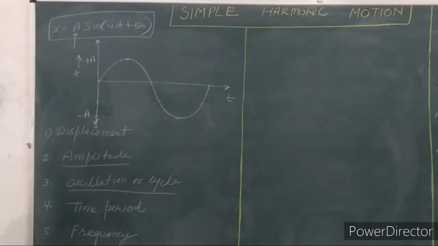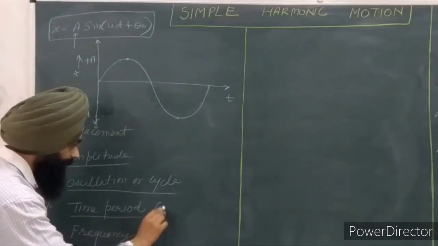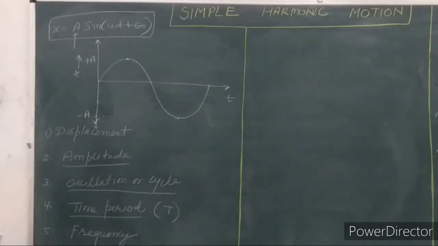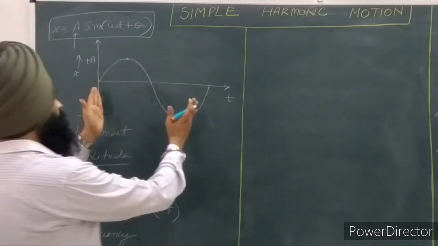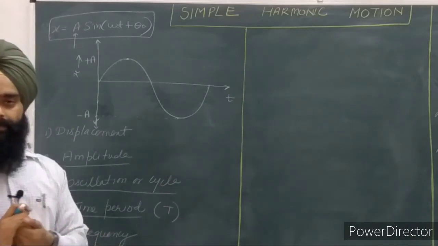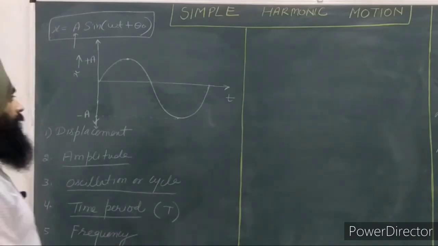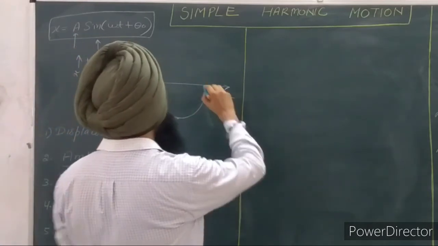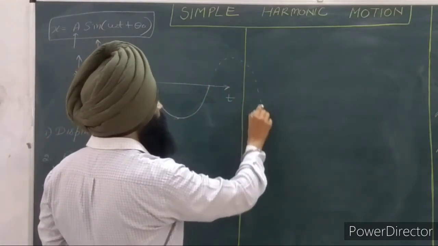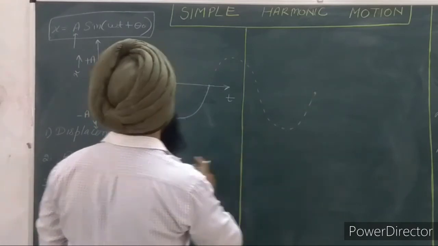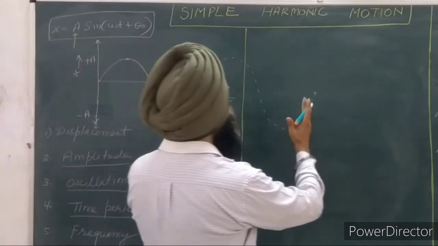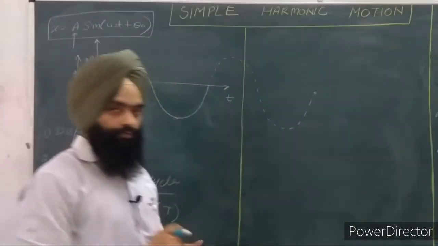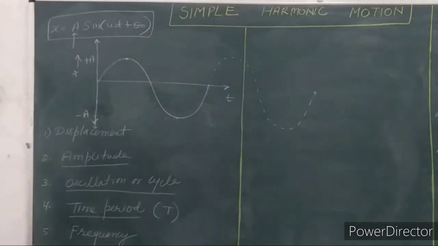The fourth point is the time period, which is represented by capital T. Time period is the time after which this cycle is repeated. If capital T is the time period, then after every capital T time this cycle will be repeated again and again like this. This is the first cycle, second cycle, third cycle, and the motion goes like this. So this is the time period represented by capital T.